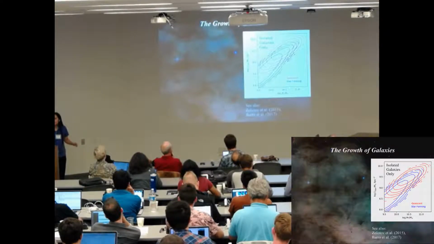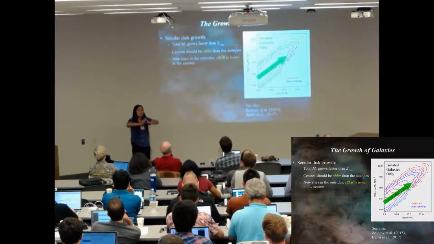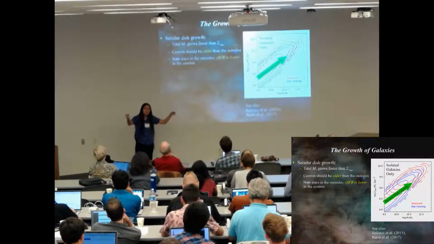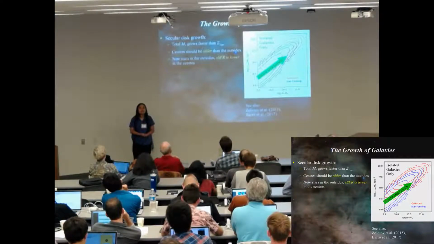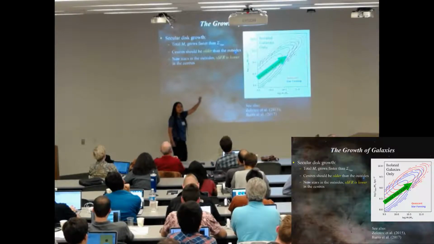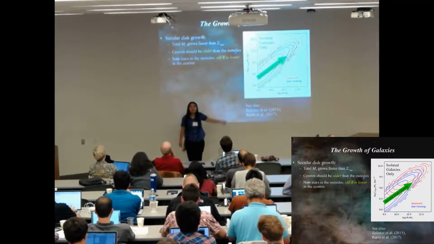Okay, so let's talk about the first growing mode, which is the secular inside-out disk growth mode. Because star formation is being added to the outsides, we expect the total mass to grow faster than sigma 1. So you expect the evolution of a single galaxy in this diagram to move in such a way that the slope is less than 1.